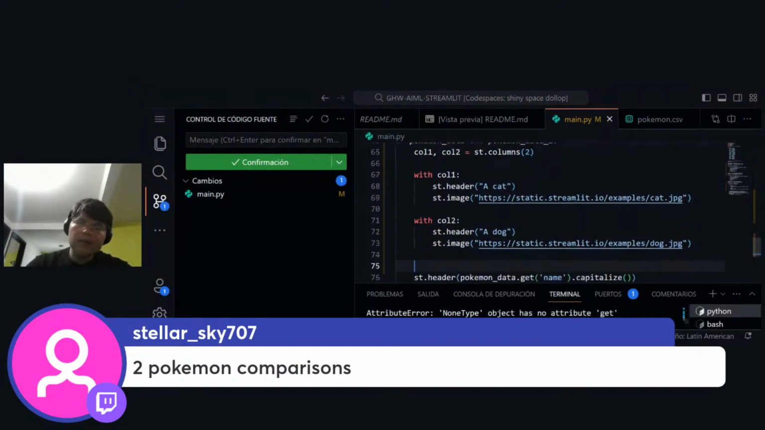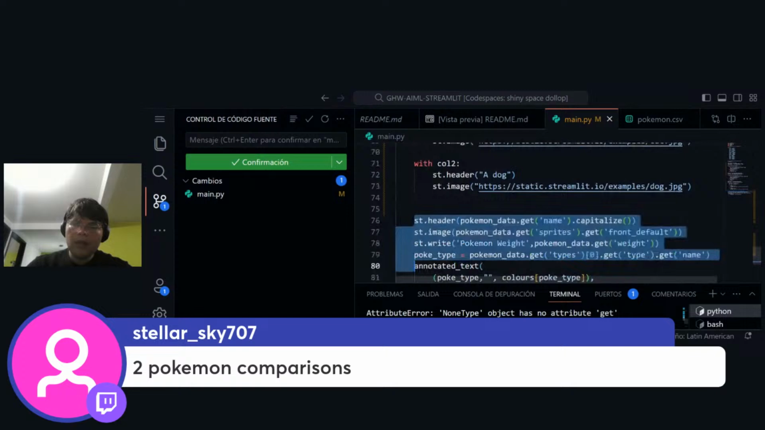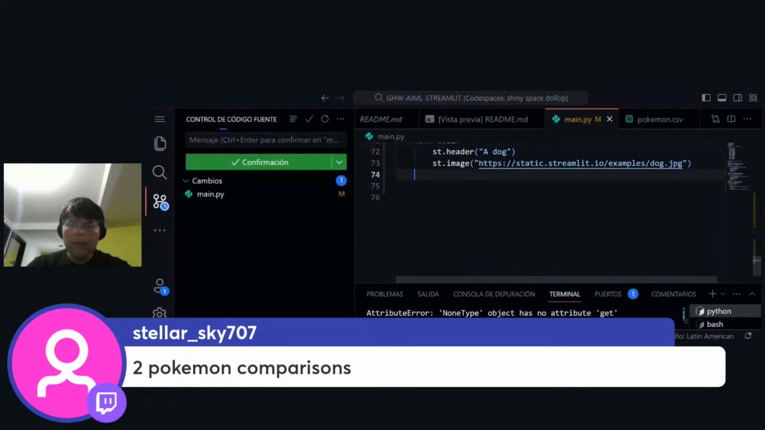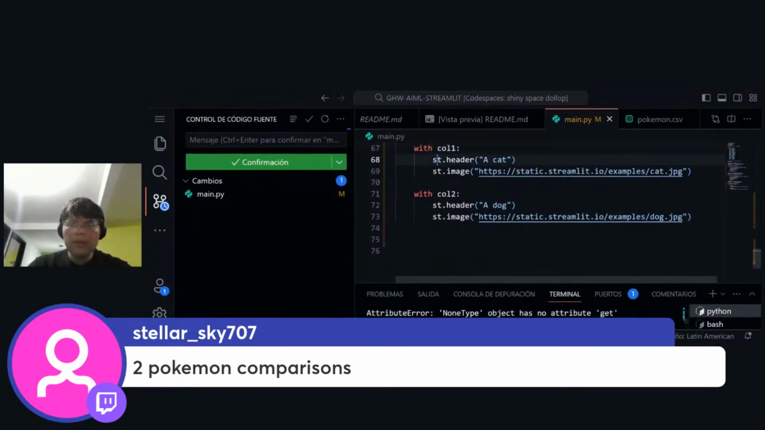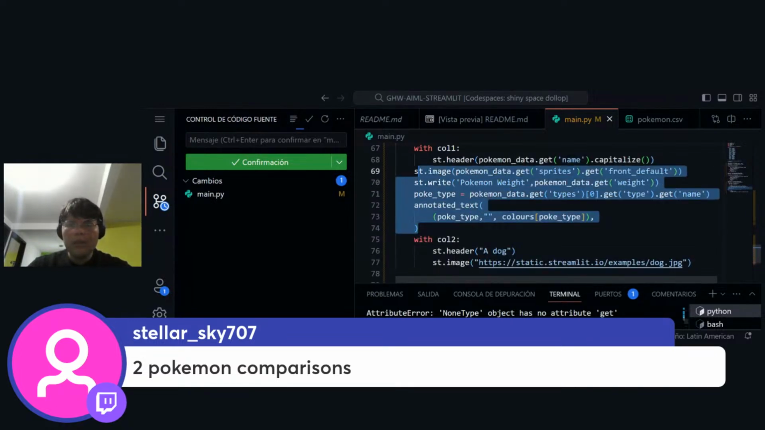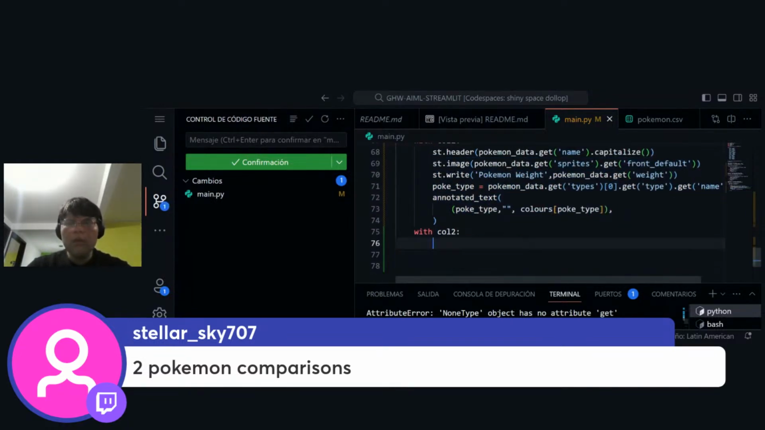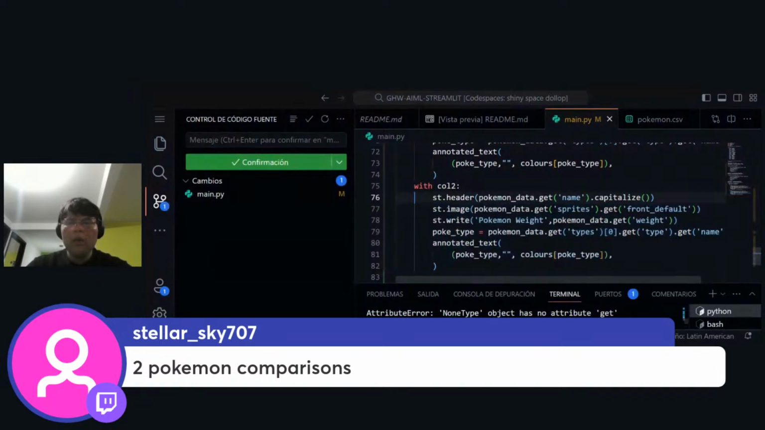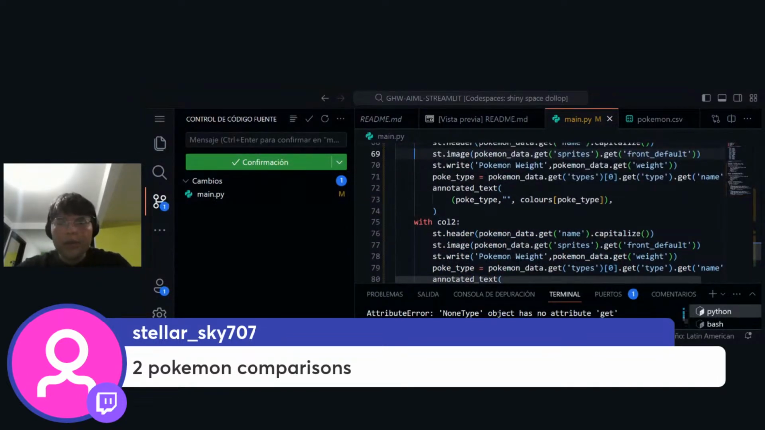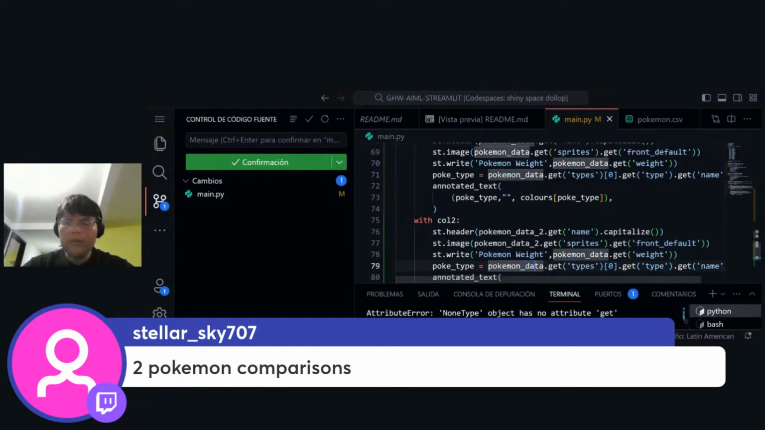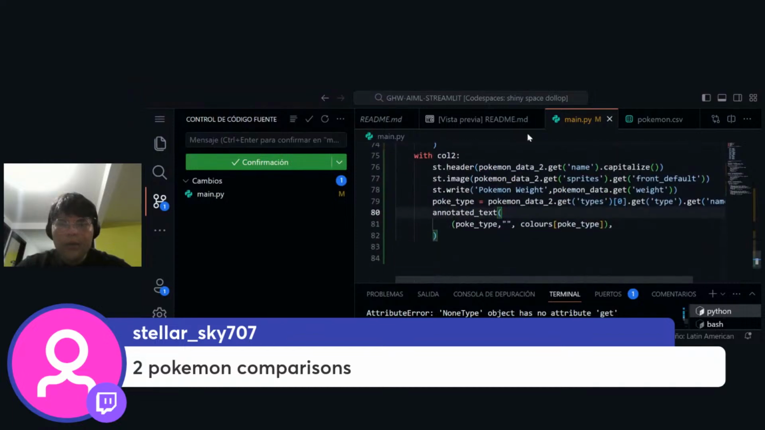So I'm going to pass all the Pokemon information, and I'm going to do the same thing for the second one. And I'm going to pass this as this in. Cool. And yeah, now all should be ready to go, right? But I need to change this to Pokemon data 2. So I'm just going to copy and paste this like this. Pocket type is going to be, yeah. Yeah, I think with this everything should be ready to go.